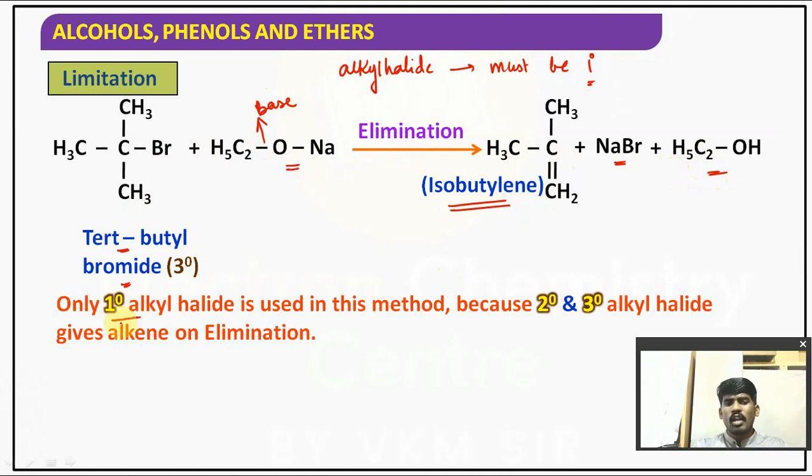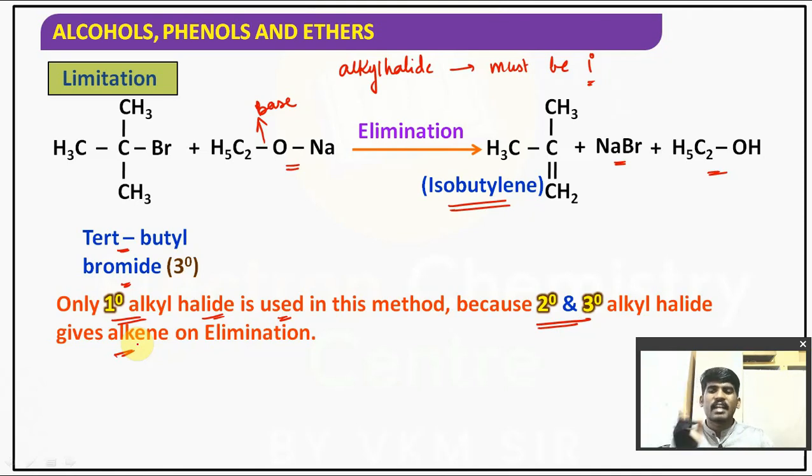So that's why only primary alkyl halide is used in this method, because secondary and tertiary alkyl halides give alkene on elimination. It is a drawback or limitation of Williamson's ether synthesis. Understood? So the substrate alkyl halide should be taken as primary but not as secondary or tertiary. Understood the point? Right? So which alkyl halide should be taken, children? Post it in the live chat. Only primary alkyl halide should be taken, but not secondary, and not tertiary.